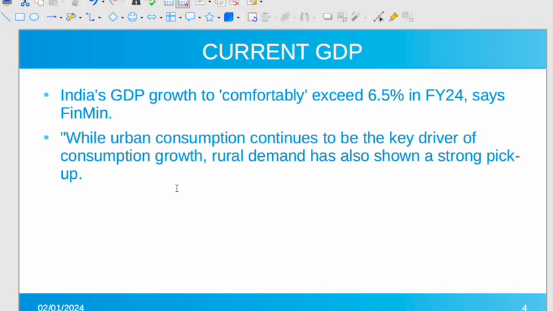But India's GDP growth is not exactly or tightly coupled with the world economy, because its growth is mainly driven by the consumption of its people, you know, and majorly urban consumption. So it will be the key driver of our GDP growth rate.